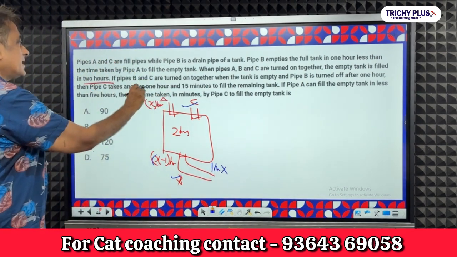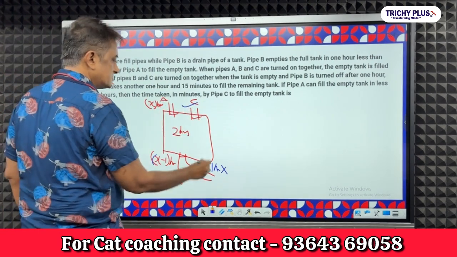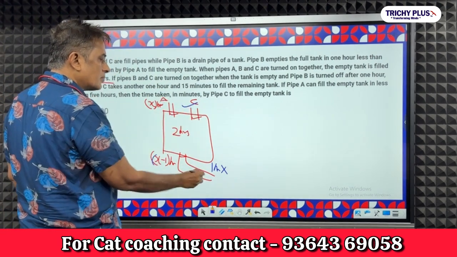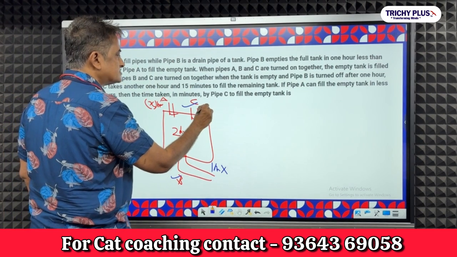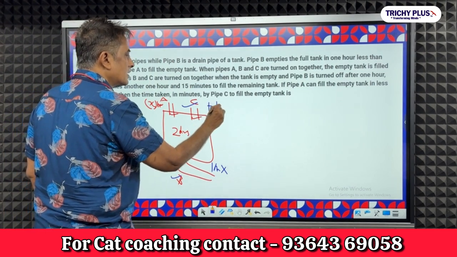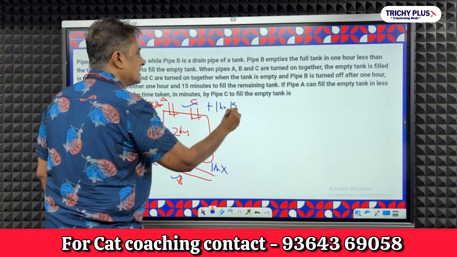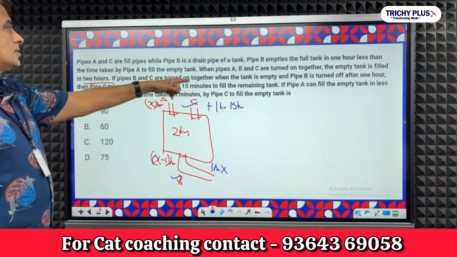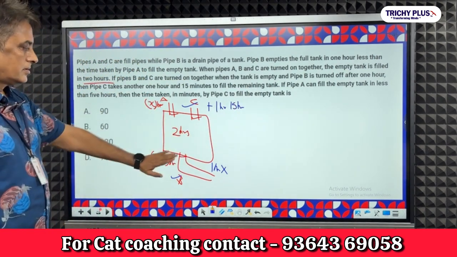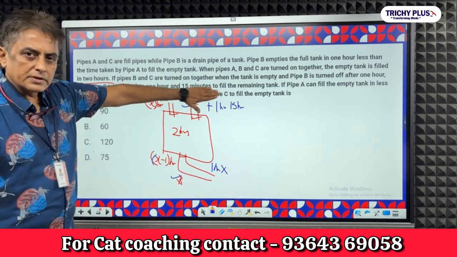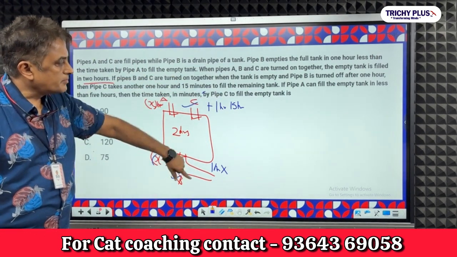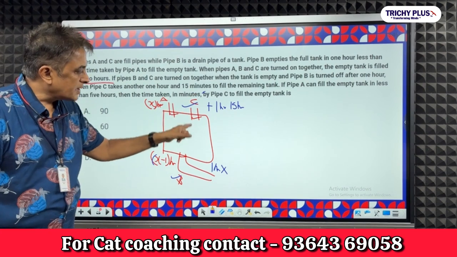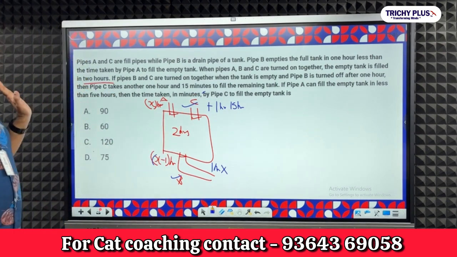And pipe C takes another 1 hour 15 minutes. Both pipes run for 1 hour. After that, this one takes another 1 hour 15 minutes, right, to fill the remaining tank. So two pipes are open for 1 hour, and after that the pipe has to stay open for 1 hour 15 minutes for the tank to fill.